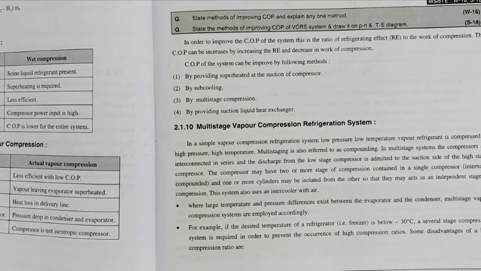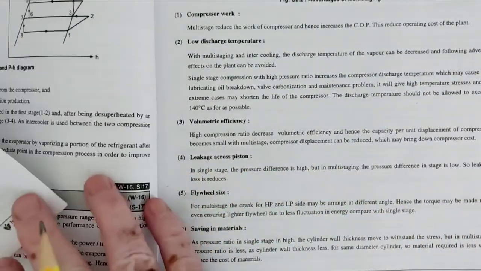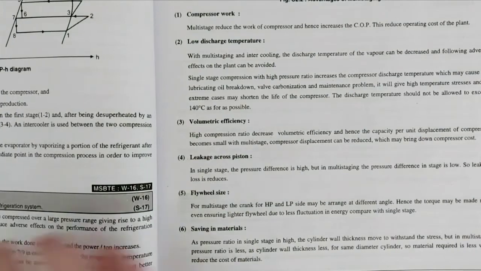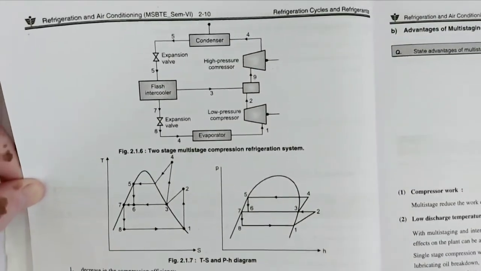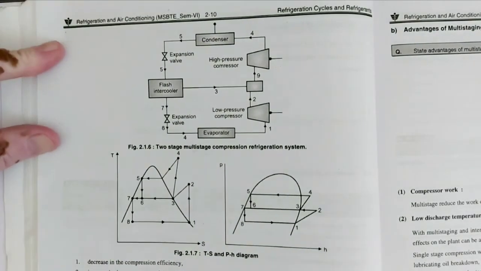Some disadvantages of a high compression ratio are: decrease in compression efficiency, increase in the temperature of the refrigerant vapor from the compressor, and increase in energy consumption per unit of refrigeration production.